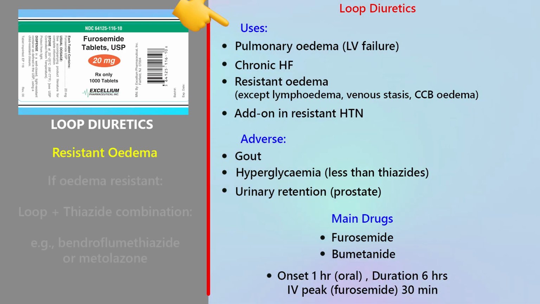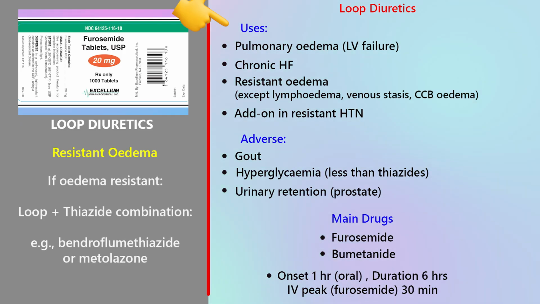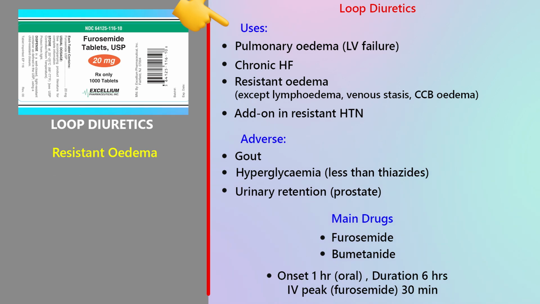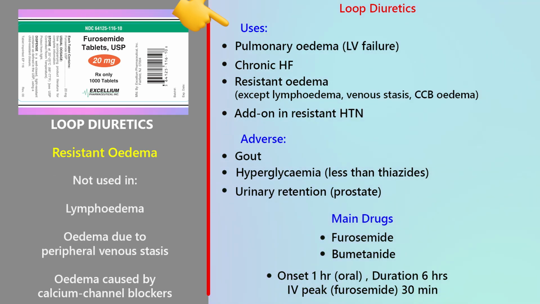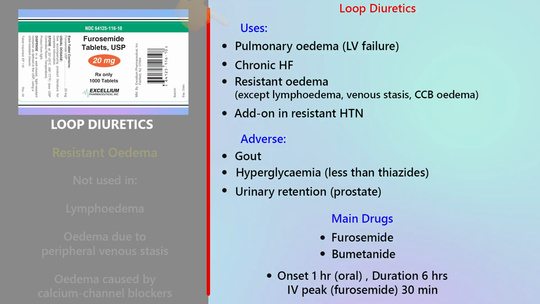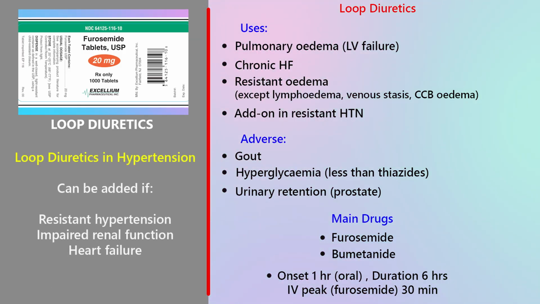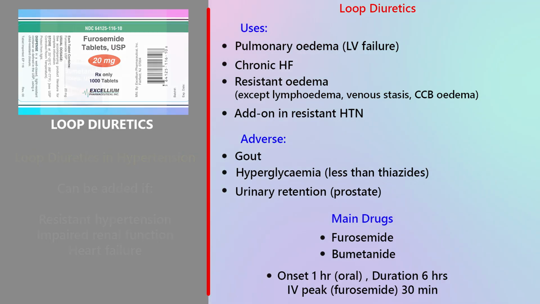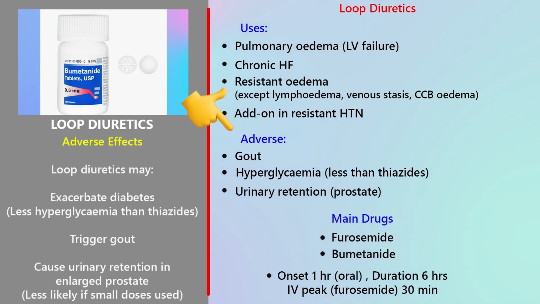Now, resistant oedema. If oedema is resistant, combine loop plus thiazide, for example, bendroflumethiazide or metolazone, but do not use loop diuretics in lymphoedema, oedema due to peripheral venous stasis, oedema caused by calcium channel blockers. In hypertension, loop diuretics may be added if resistant hypertension, impaired renal function, heart failure. Now, adverse effects. Loop diuretics may exacerbate diabetes, though less hyperglycemia than thiazides, trigger gout, cause urinary retention and enlarged prostate, less likely with small doses.